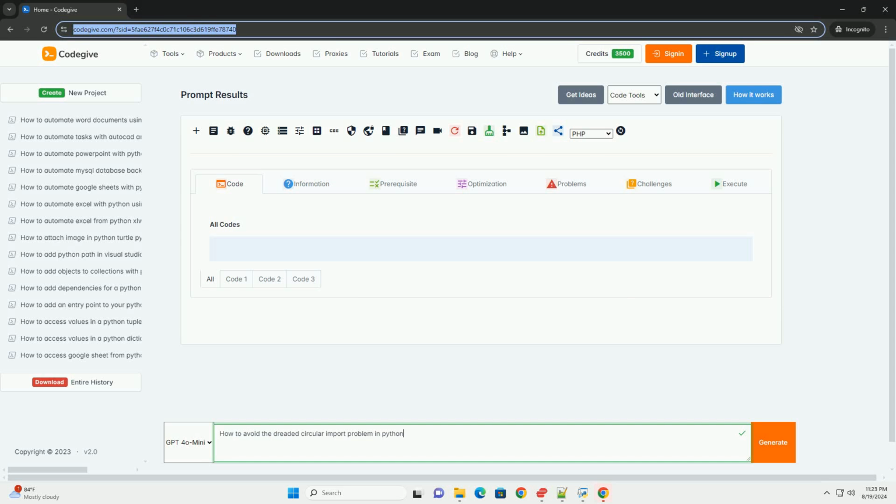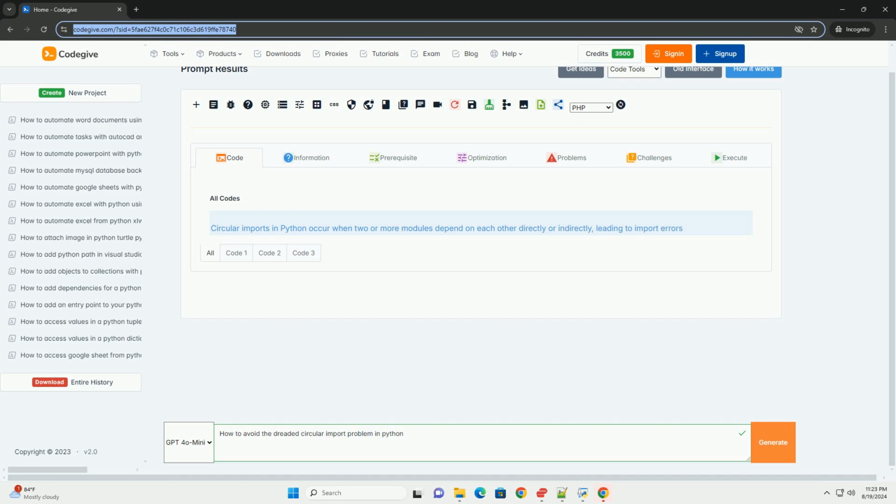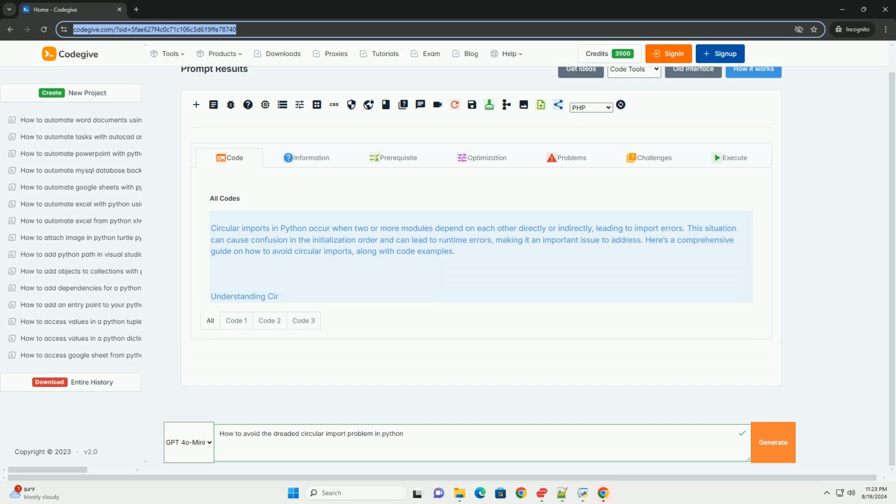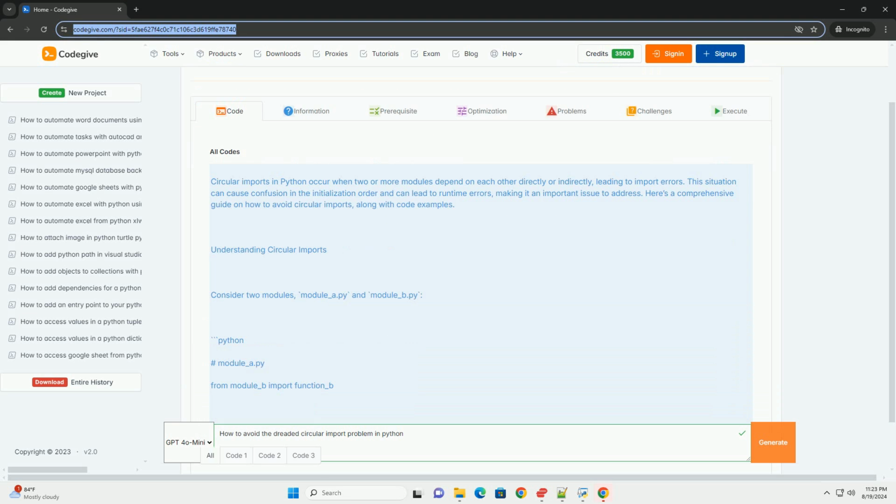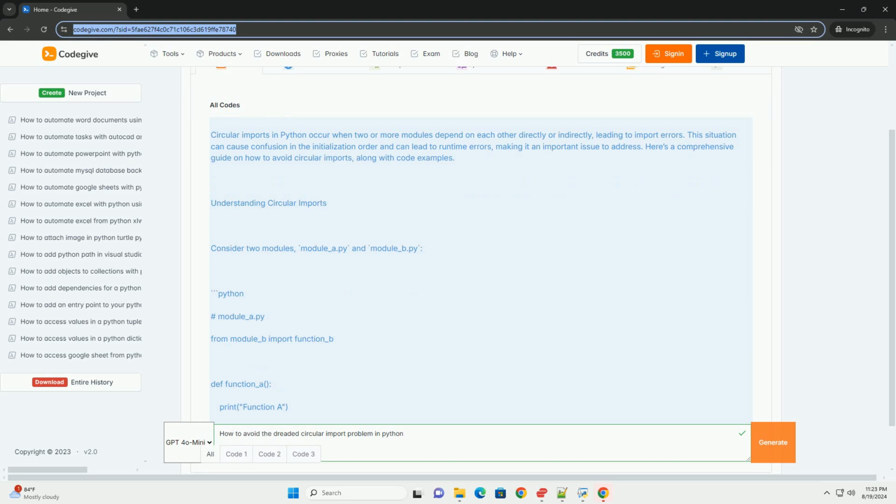Circular imports in Python occur when two or more modules depend on each other directly or indirectly, leading to import errors. This situation can cause confusion in the initialization order and can lead to runtime errors, making it an important issue to address. Here's a comprehensive guide on how to avoid circular imports, along with code examples.